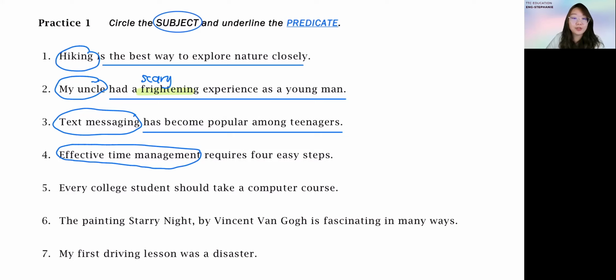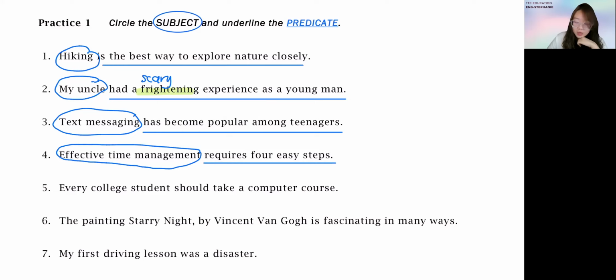So this is called effective. All right. It's not like simply wasting time. If you have 24 hours other than the 10 hours for sleeping, your remaining hours, how do you divide it and ensure that you are able to use them nicely, wisely, smartly? Okay, so effective time management requires 4 easy steps. This is something that is additional, so it's a predicate.